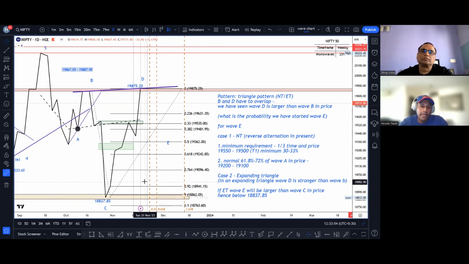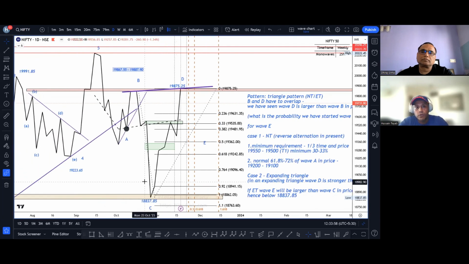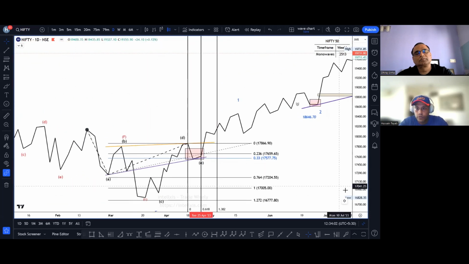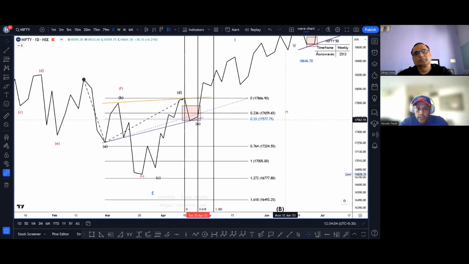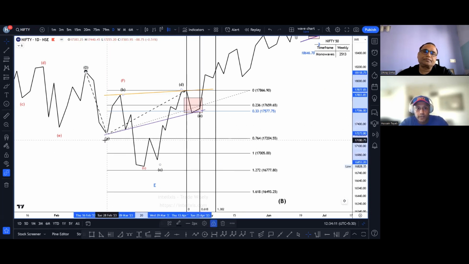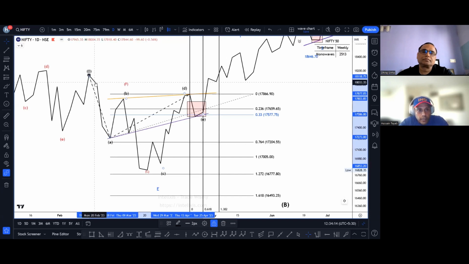Why am I using this and what do these dates show? I'm going to take you a little bit into the past. This is the month of April 2023. This also is a neutral triangle. This was wave A, wave B, wave C, wave D over here, and wave E. Wave E we consider to be over on exactly 25th of April 2023.